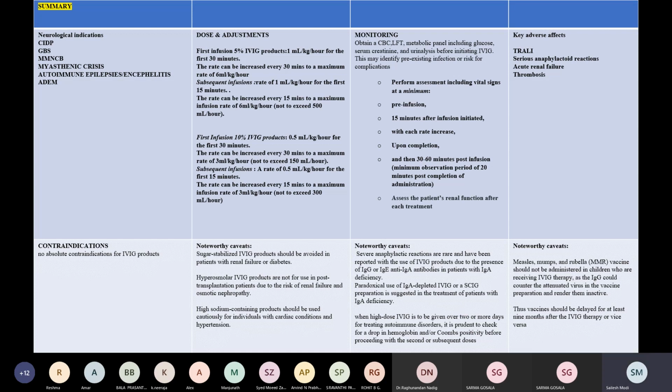Some of them, like this one: measles, mumps, and rubella vaccine should not be administered in children who are receiving IVIG therapy, as the immunoglobulin could counter the attenuated virus in the vaccine preparation and render it inactive. This vaccine should be delayed for at least 9 months after the IVIG therapy, or vice versa.